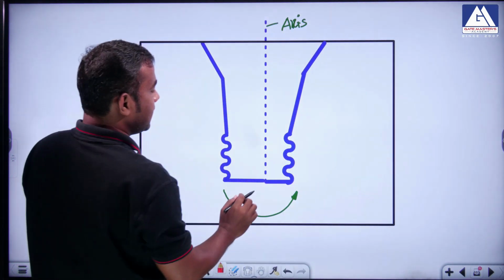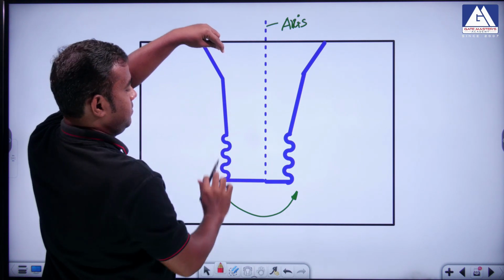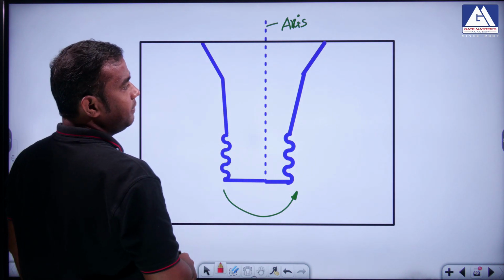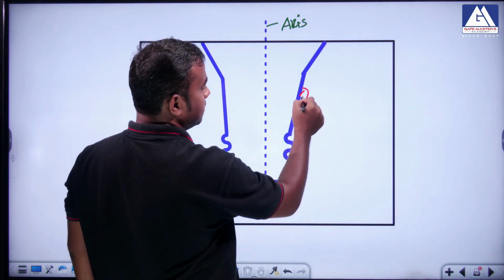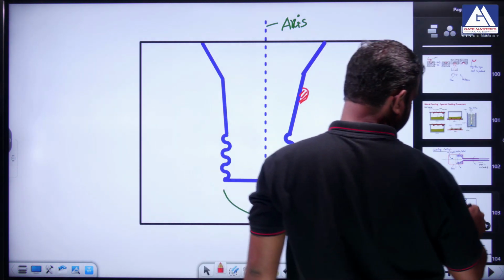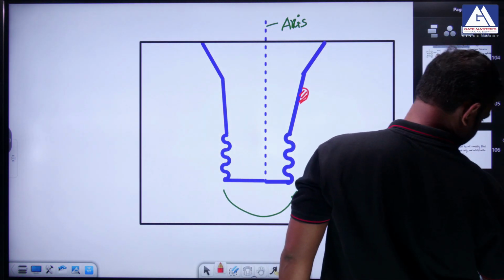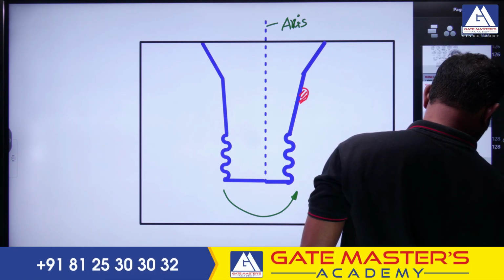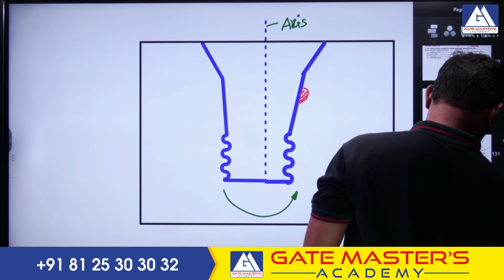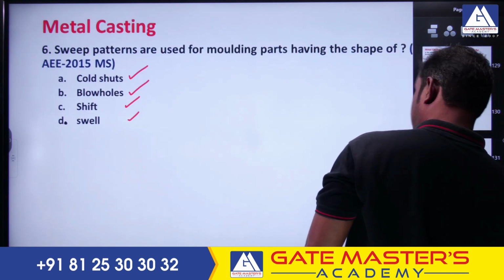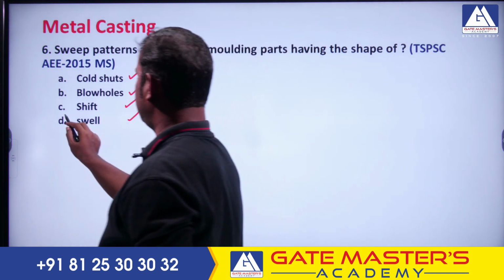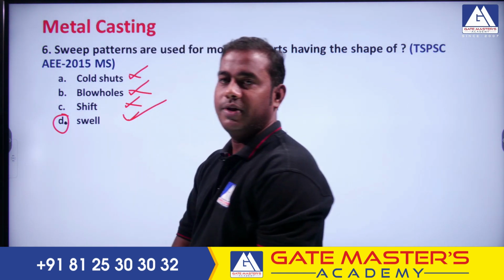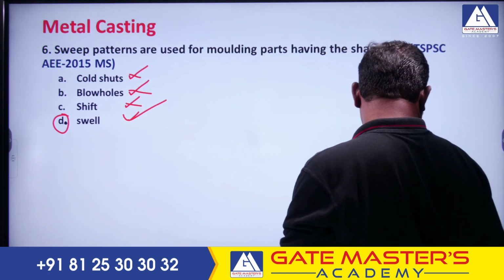So there will be a central axis. For the central axis, we will take a potting plate and then we will turn it, right. So here if they produce any defect, it can form only the swell here. So that is the answer here. Okay. So the answer would be this one, not this one, this one, this one. The answer would be the swell. So that's the only answer here.